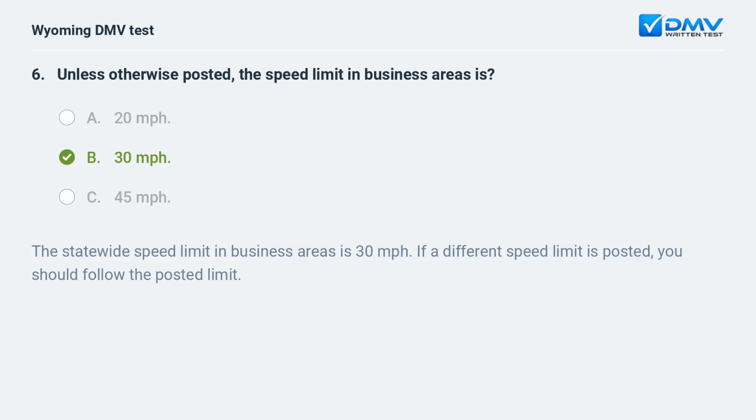B. 30 miles per hour. The statewide speed limit in business areas is 30 miles per hour. If a different speed limit is posted, you should follow the posted limit.